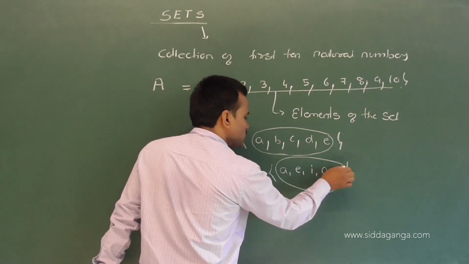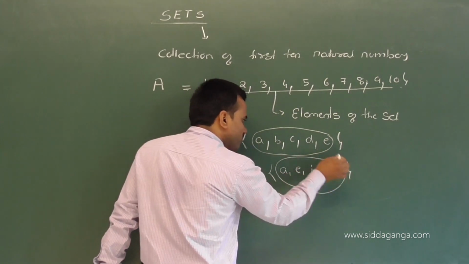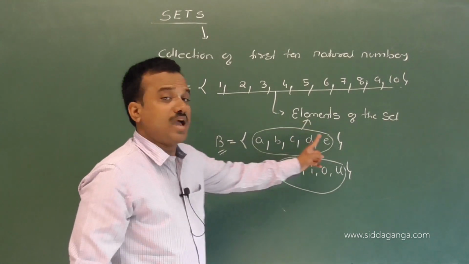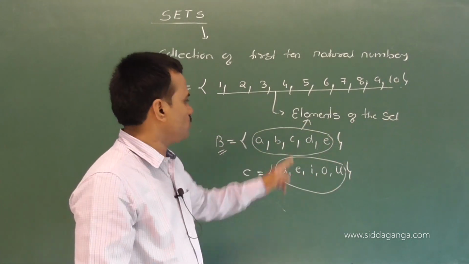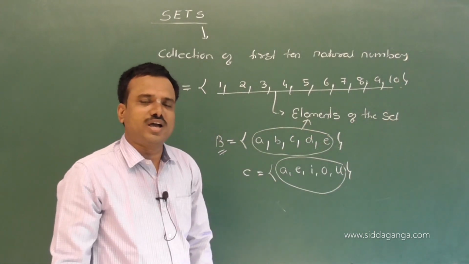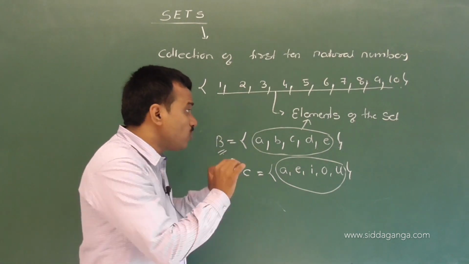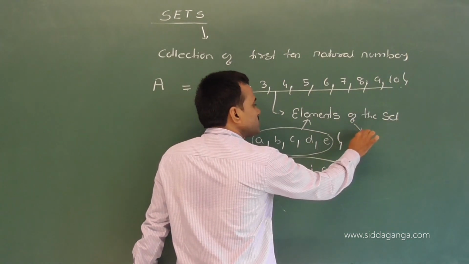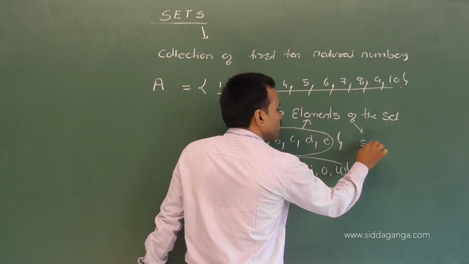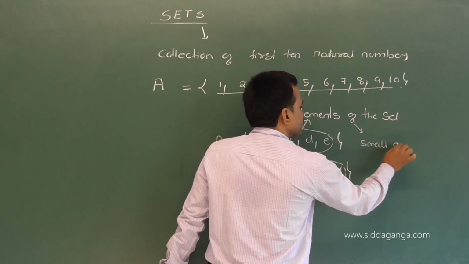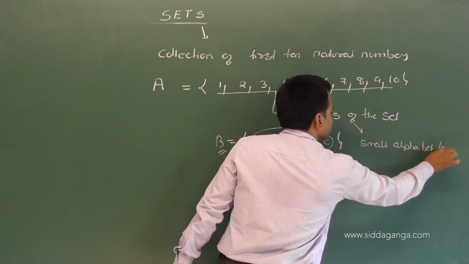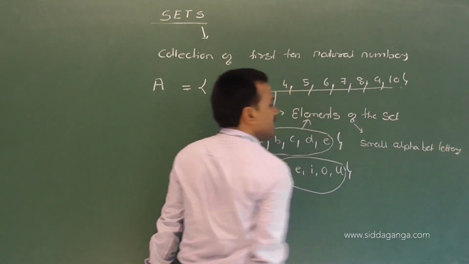What are the collections present in a pair of curly brackets? Those we call the elements of the set. And one more very important point: the elements of the sets are denoted by small alphabet letters.